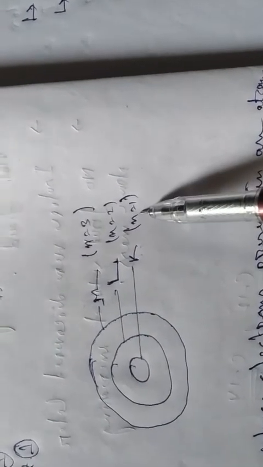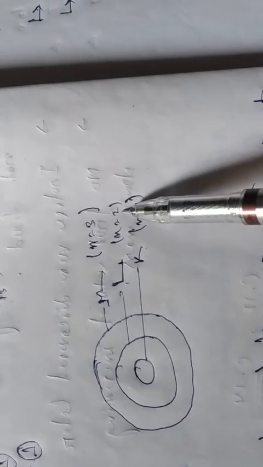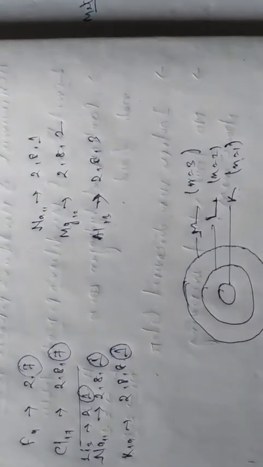And shell, I think you know the shell. Suppose the first shell is known as what? K, n is equal to 1. The second shell is L, what will happen? n is equal to 2. The third shell is what? Suppose M, n is equal to 3, right? So on the basis of this we can get this idea.